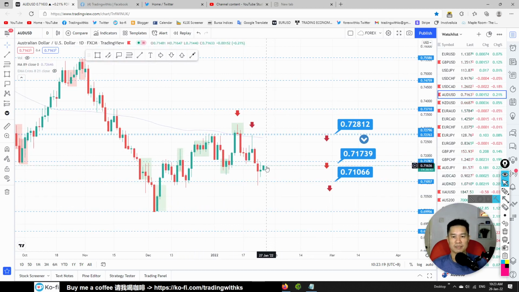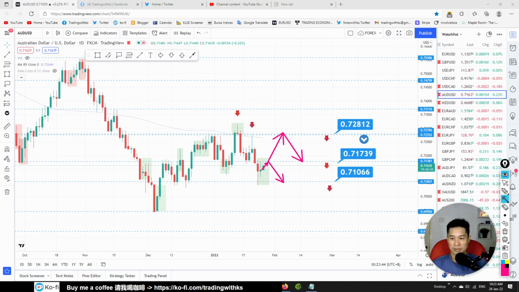So we are waiting for a direction, waiting for a retracement towards this area, which would be an opportunity to sell at 0.7281. Or possibly the price might retrace over here and start to get rejected at 0.71739.